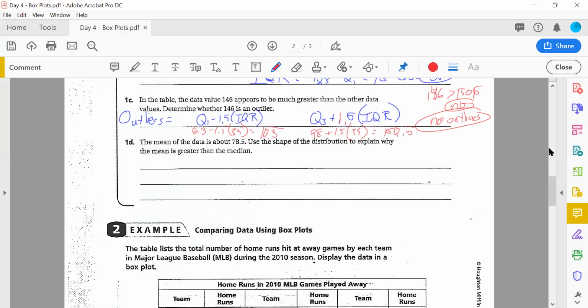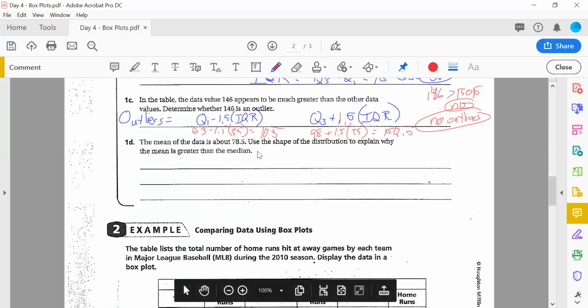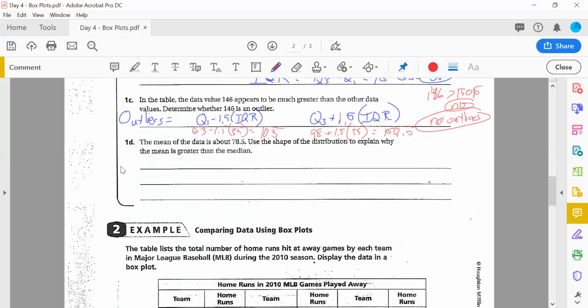All right. And so the mean is about 78.5. Explain why the mean is greater than the median. Oh, we talked about this yesterday. If the mean is greater than the median, that is a big indication that the data is skewed to the right. Remember from yesterday's lesson that the mean always gets pulled in the direction of the skew.